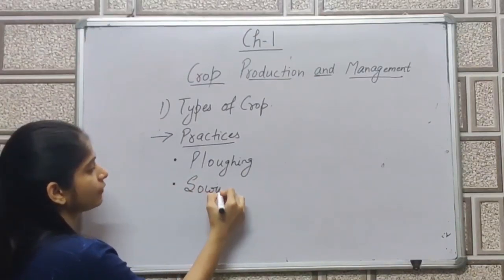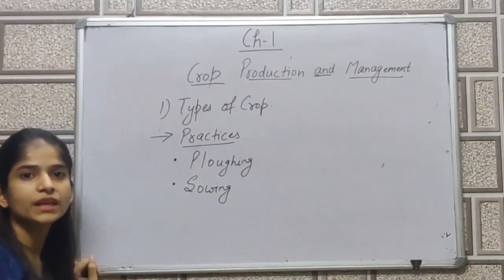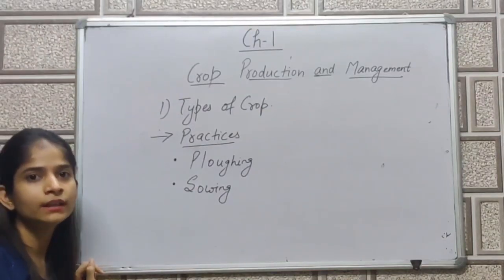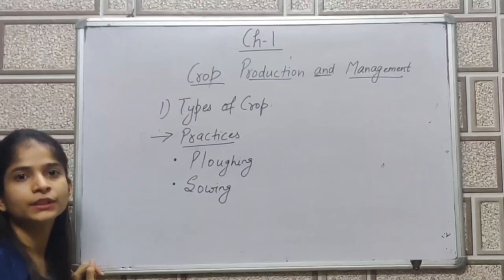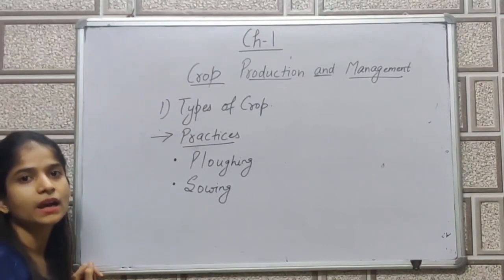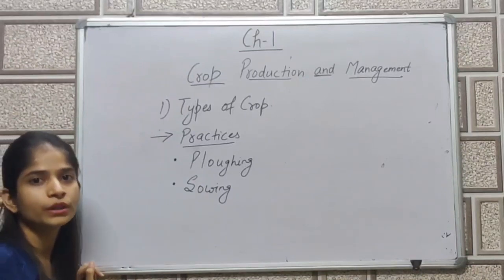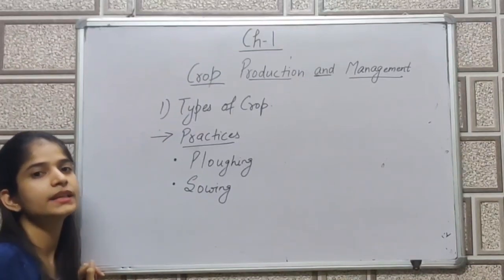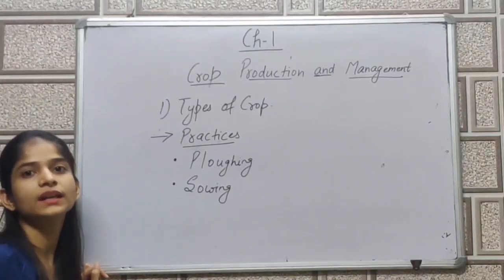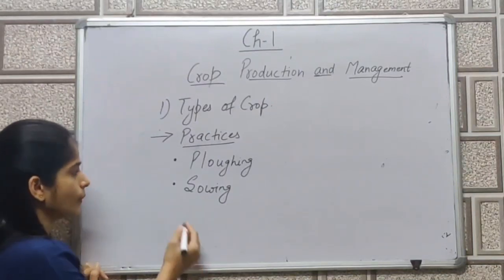The next practice which I have discussed is sowing. In the case of sowing, I have discussed the function of the seed drill, why it is necessary to differentiate between good quality seeds and bad quality seeds, and how very important it is to place the seeds equidistant. If the seeds are not equidistant, there is a chance of overcrowding.